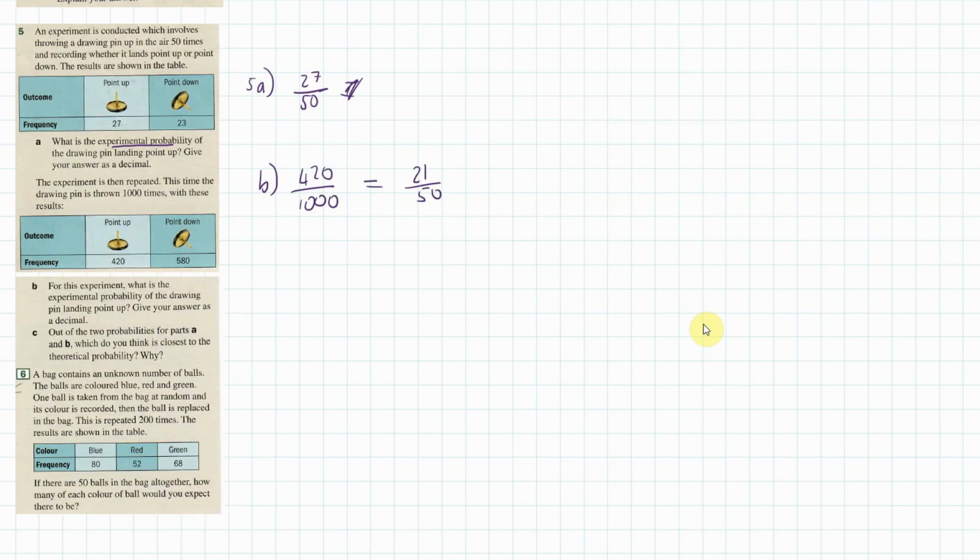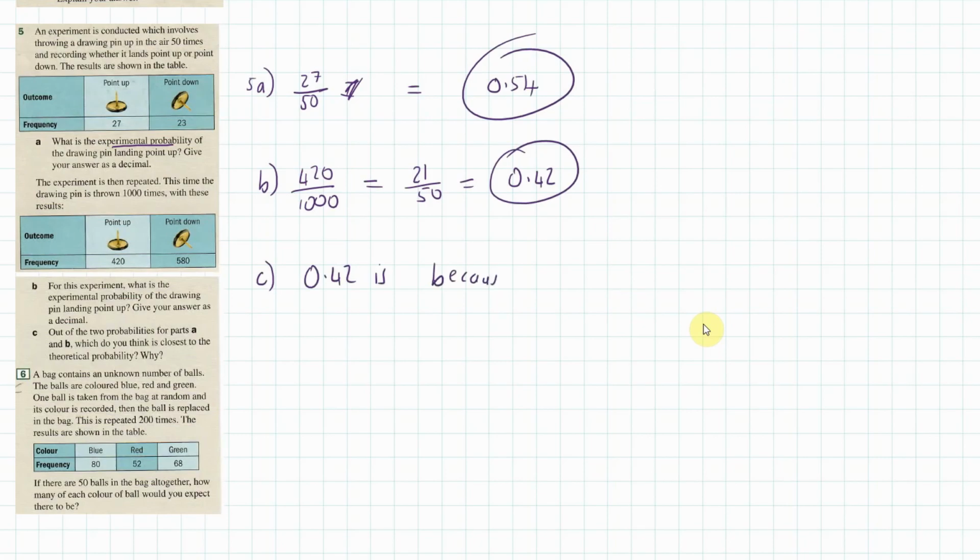Okay, we've got to give our answer as a decimal. So 27 over 50 is 0.54. And this one, 21 divided by 50 is 0.42. Okay. So, C. Out of the two probabilities, this one and this one, which is closest to theoretical probability and why? 0.42 is, because we have done many more trials. Okay, that's the key idea.